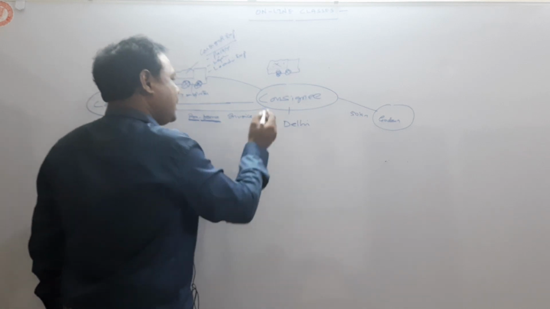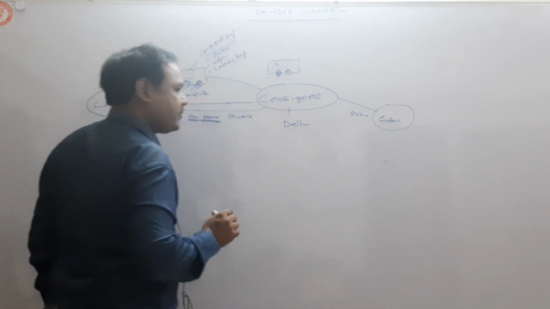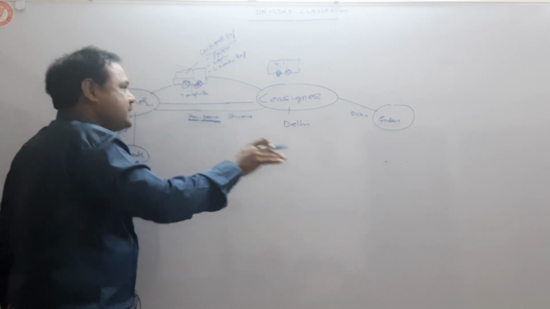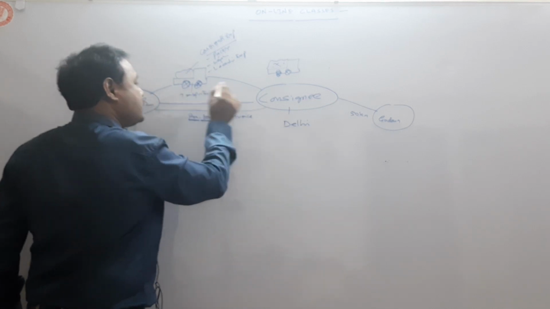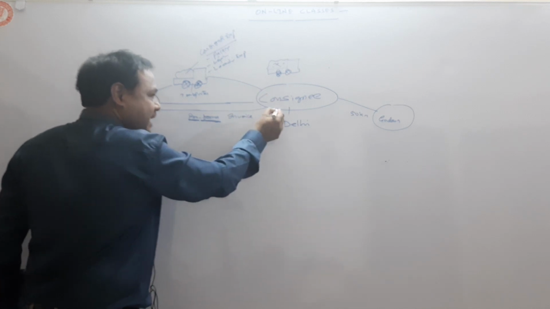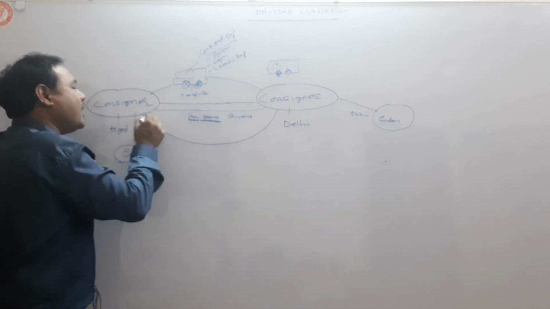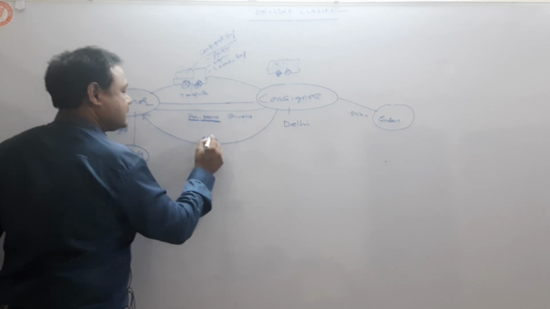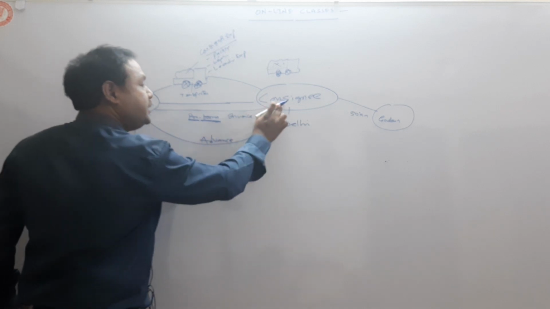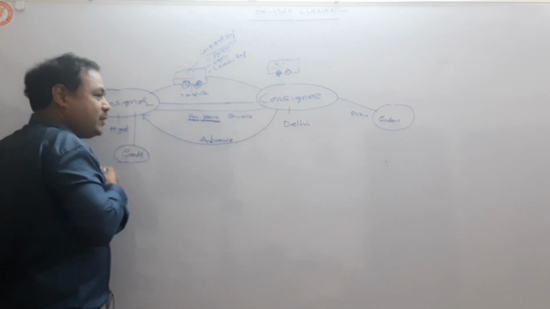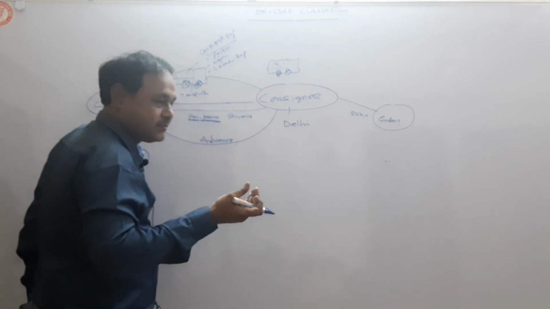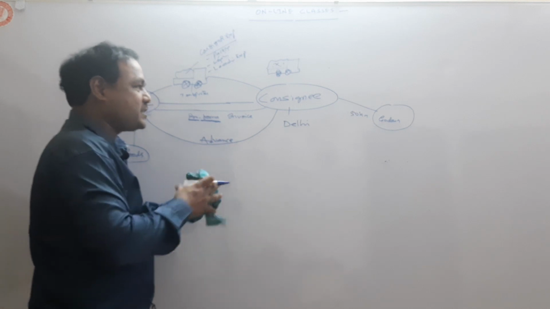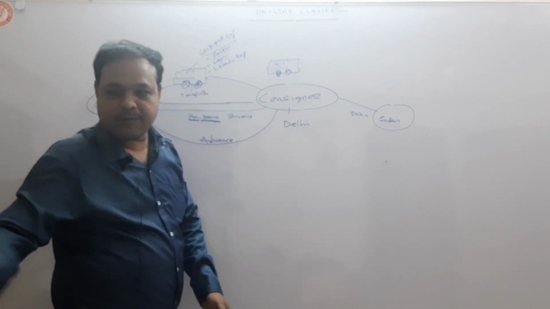Next, if the consignee is new to the consignor, then before the goods reach him, the consignee has to send an advance. Because I am giving goods to you, what is the guarantee that you will return the money after sale of goods? I don't know, you are a first-timer to me.